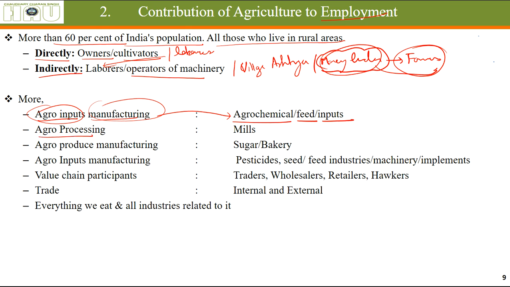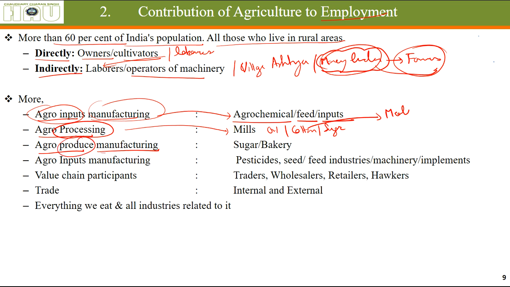Agro processing: different types of oil mills, cotton mills, sugar mills, all these things are in operation because agriculture is in operation. Agro produce manufacturing, here they process goods, here they extrude oil from different types of products, they separate the cotton from cotton seed and use that cotton seed for making different meals for different types of animals.